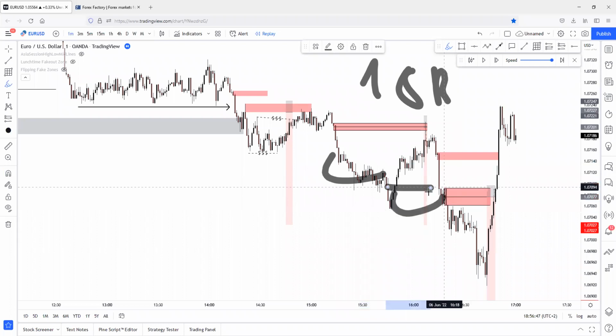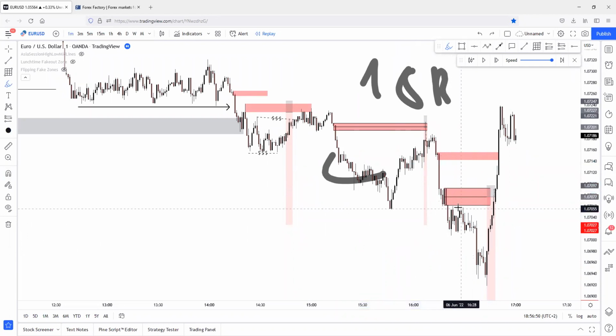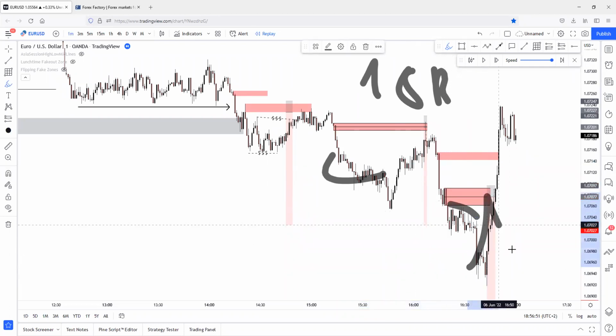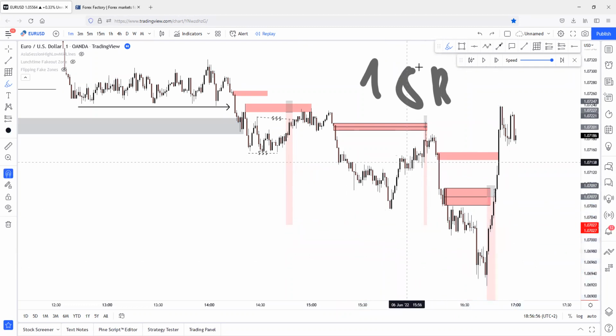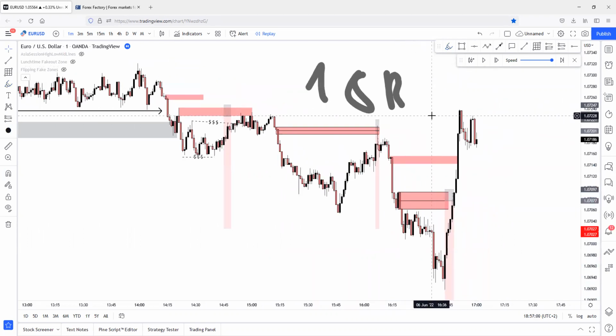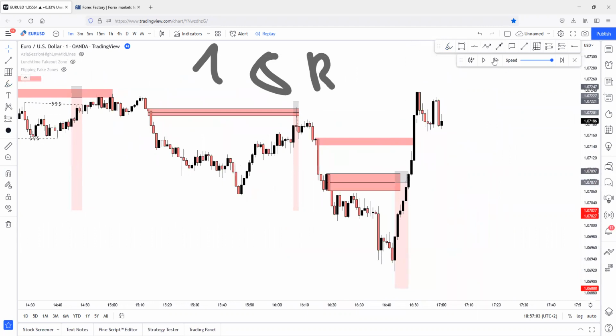Once again, flip zone, right? There was once again a demand zone, flip of that zone, liquidity creation, possible continuation, stop loss. Perfect. It was a perfect session. I would say that booking 18 risk-reward ratio in a single session from 3 trades is perfect. So yeah, let's just see what happens after this.